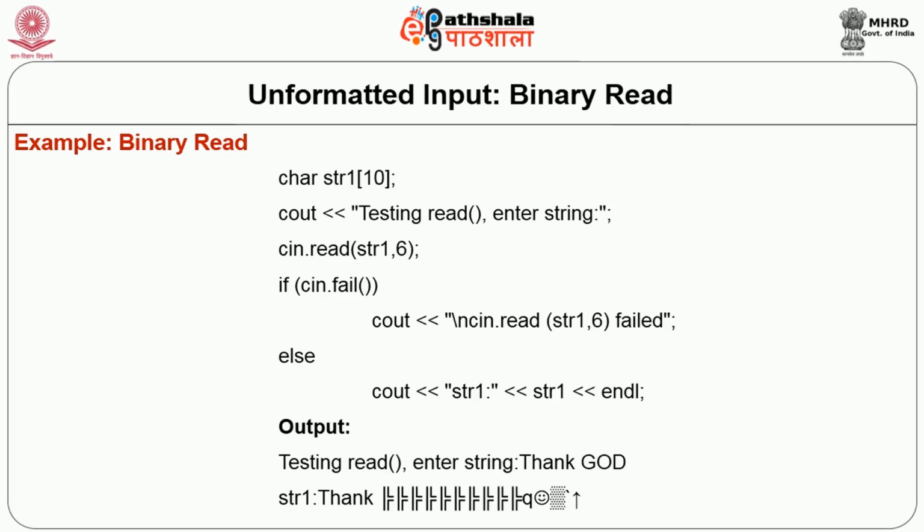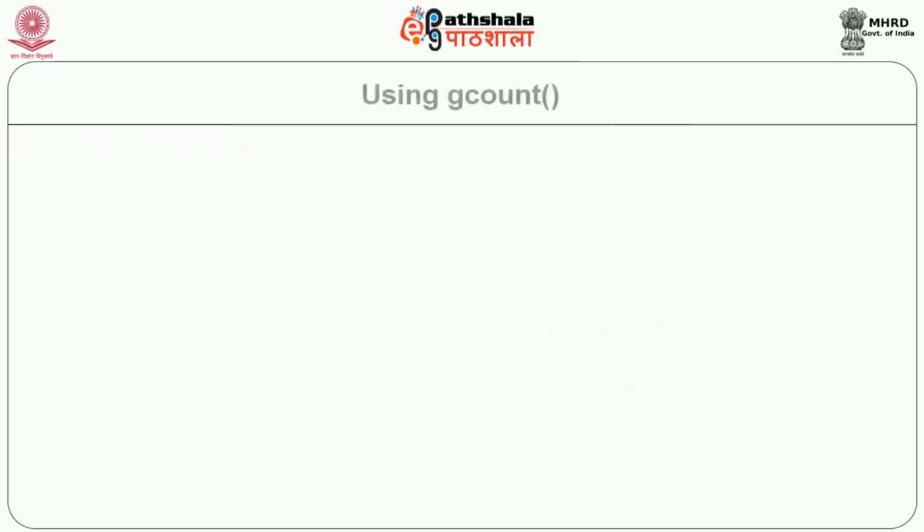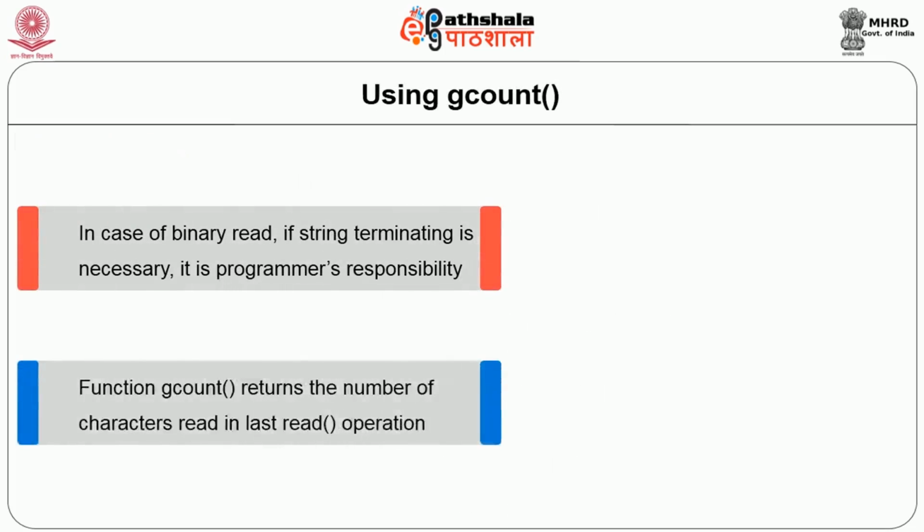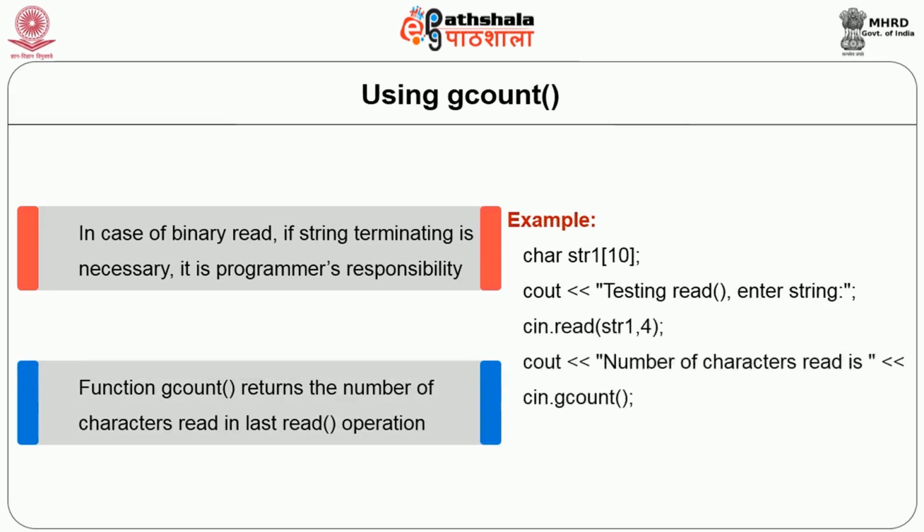The function read will not terminate the string using the null character, and therefore we will not get thank space null character. If the programmer wants to have a null character after thank space, then the programmer will have to know how many characters were read in the last read operation. To do so, we can use the function gcount. So in the example, one can see cin.read str1.